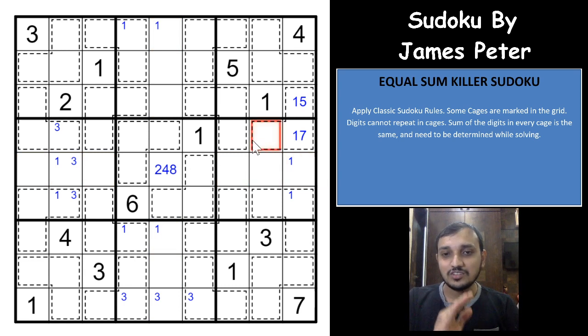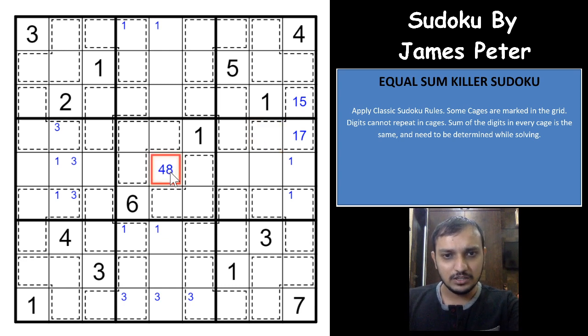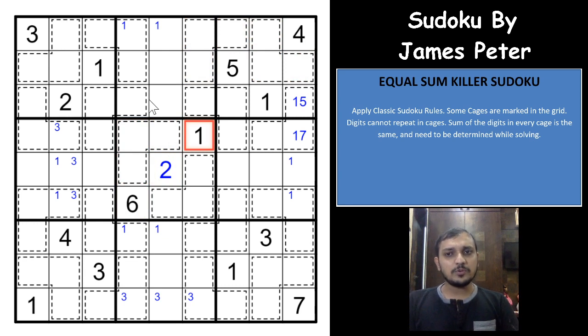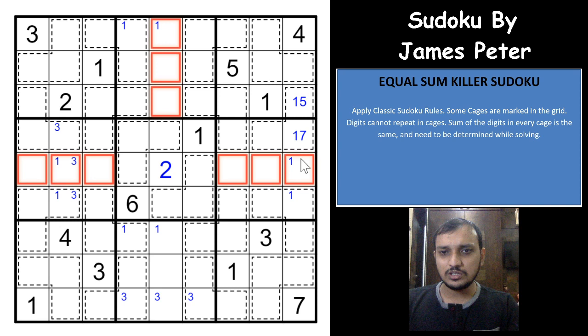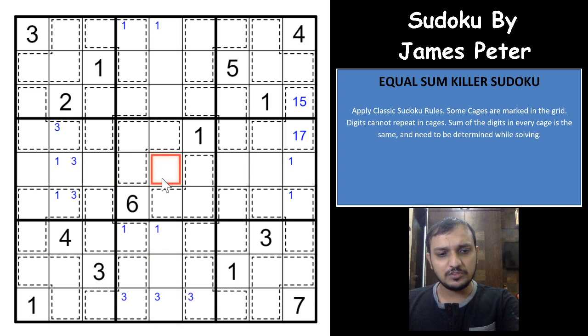I'll brief you again. This is really complex logic that we are using here. If you have a 2 here, the sum gets to 18 in each cage, because you'll have 9 here, and 45 minus 9 is 36, which is 18 and 18. So 18 times 18 is 324, plus 44 in the givens here. So 324 plus 44 is 368, and then you have only 37 remaining for these 12 cells, which is not at all possible. So 2 cannot be one of the digits here.